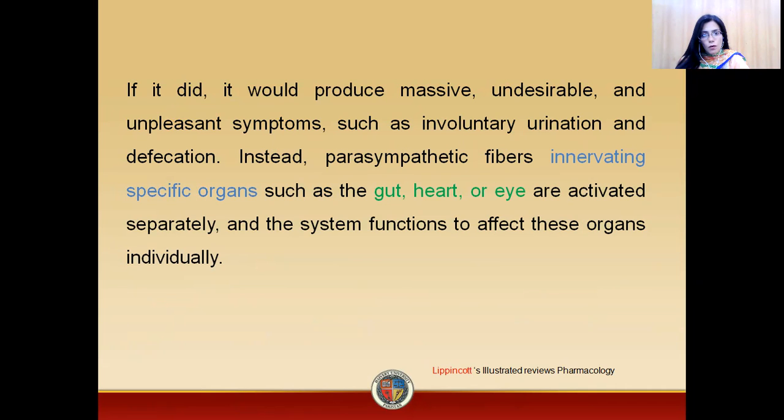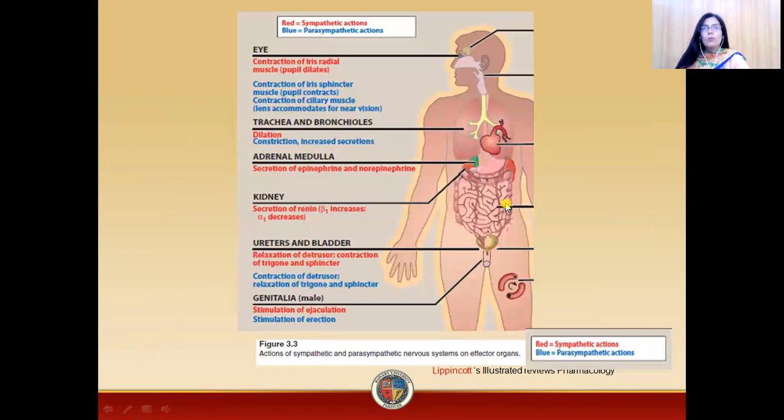Mainly these organs are the gut, heart, and eye. Why do only a few organs receive the supply? Because we have already discussed in our previous lectures that in the parasympathetic division, the ganglia are either close to or within the effector organ.